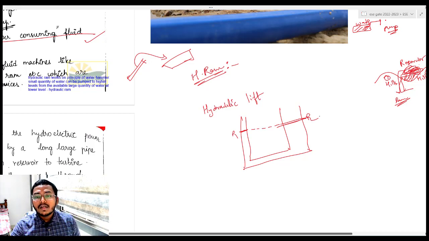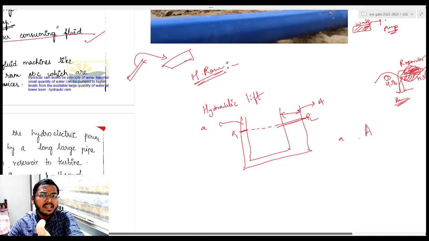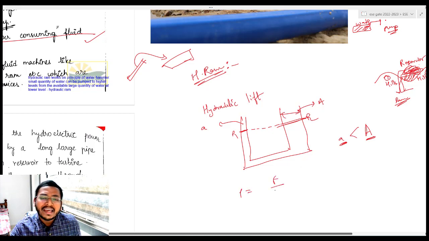Pressure at the same level. Let us say this is small a, and whatever this area is, that is capital A. Which is larger? Just by seeing the diagram you can say small a has less area and capital A has bigger area. So what is pressure? Pressure is force by area, right?